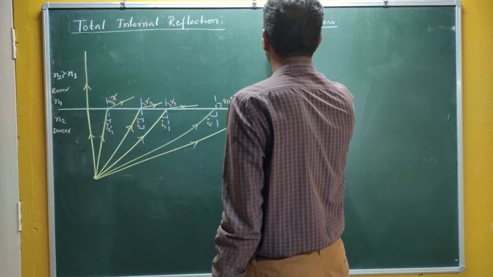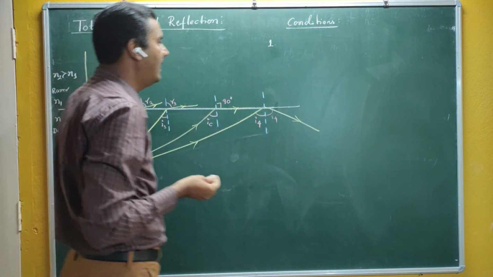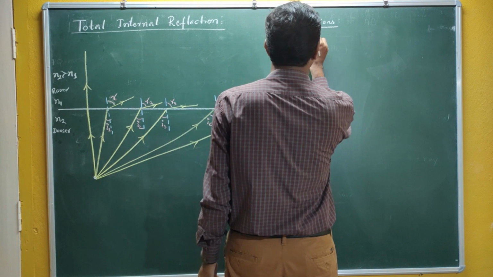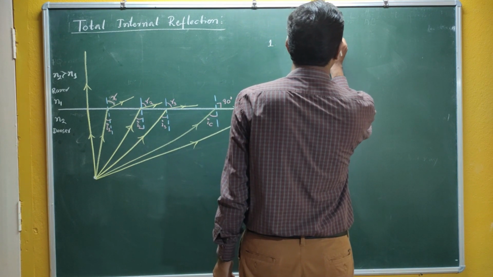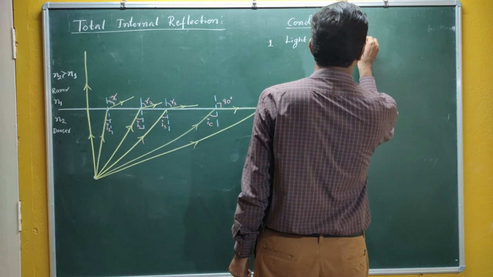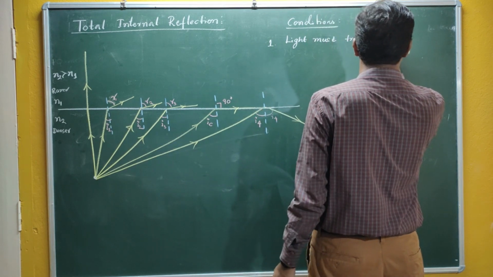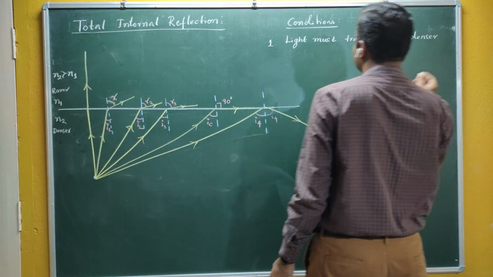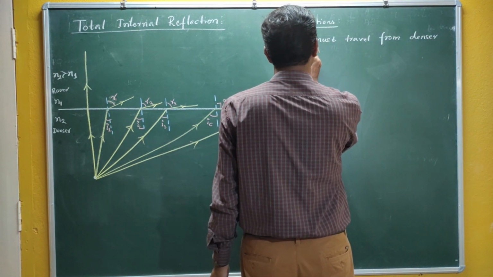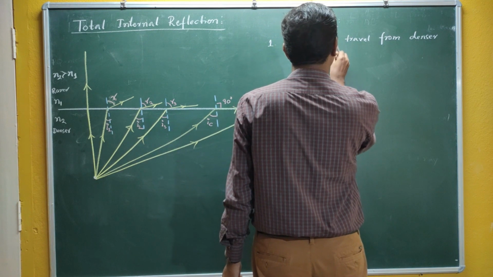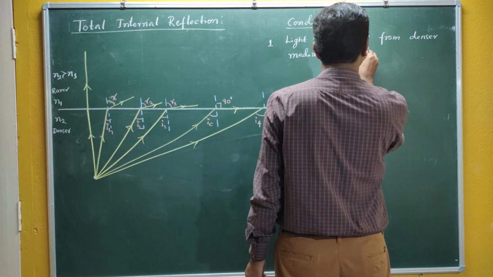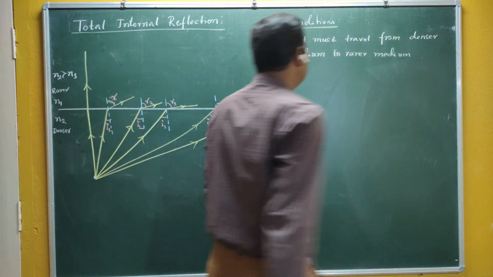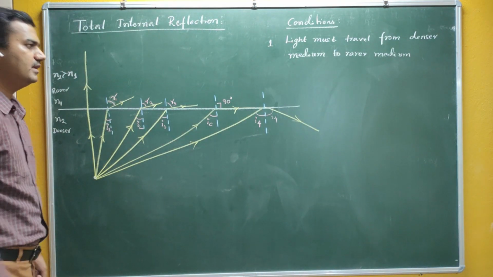Condition number one: light must travel from denser medium to rarer medium. This is the first condition. Your light should travel from denser medium to rarer medium.